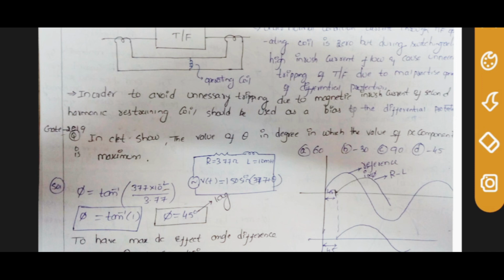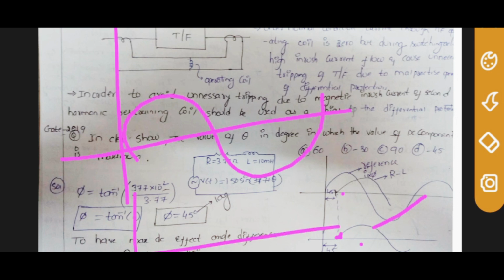So this is 45 degrees, but what we have to do is make the current start at the voltage zero crossing point to have the peak value of the DC component. See, this is the voltage, and the current is starting from 45 degrees.